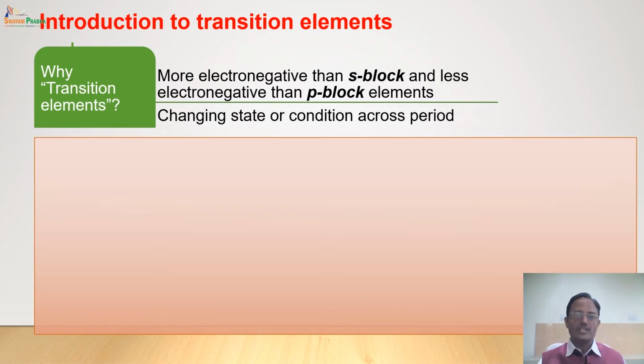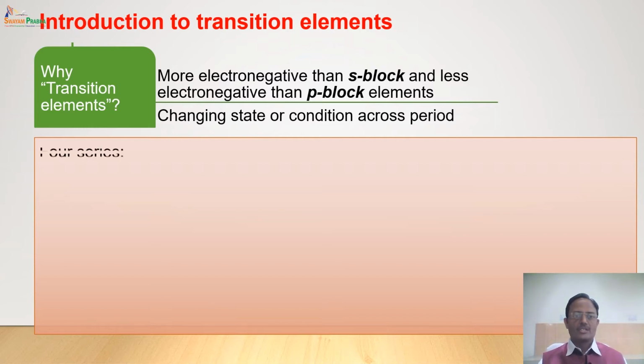One more interesting thing about these elements is that the last electron, which is called the differentiating electron, is added in the penultimate shell, that is the last but one shell, and not the last shell. If we see the electronic configurations of S and P block elements, the last electron is always added to the last shell. But in case of transition elements, the differentiating electron is always added to the inner shell.